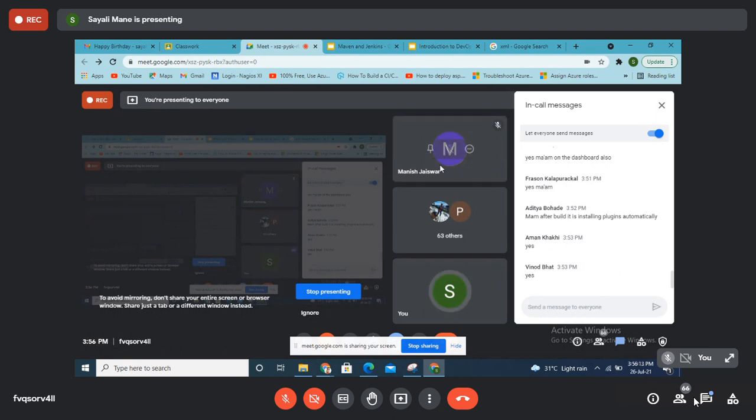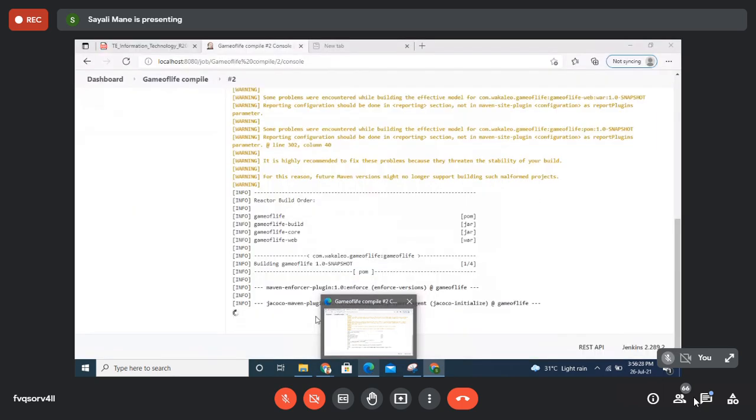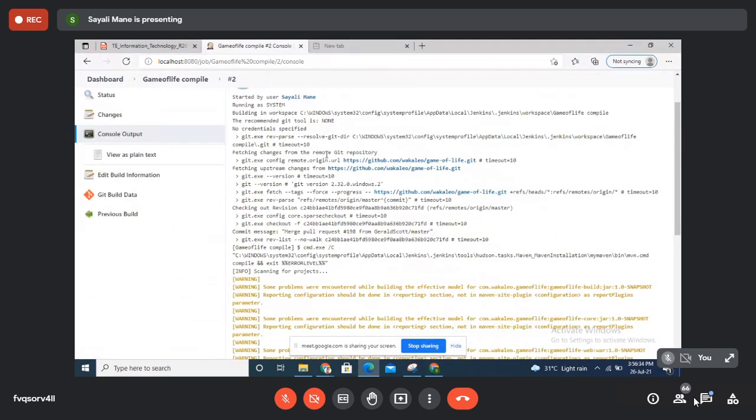Can you take a screenshot of it and just message me? Because right now it is not possible to see everyone's screen, right? Just message me after this lecture, like 4 to 5 you have a guest lecture, right? So after that I'll check. See, it will take some time. Right now they are showing me warnings.